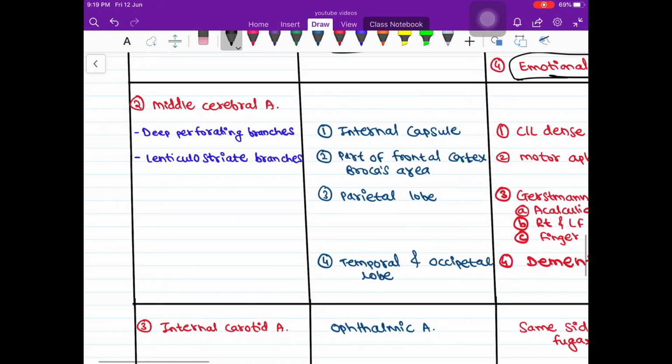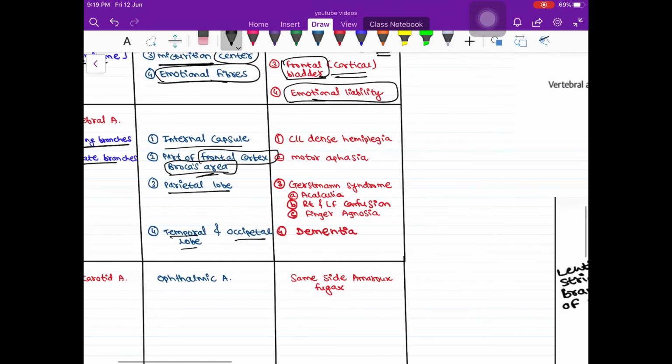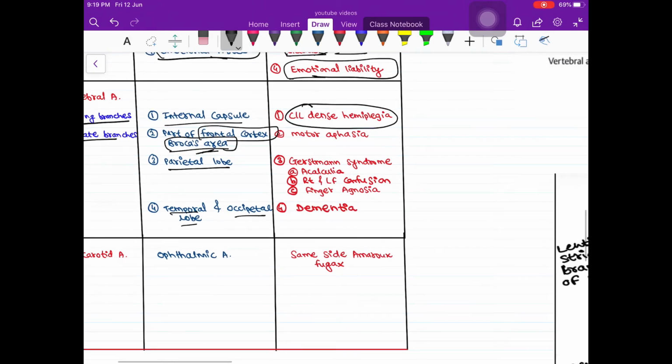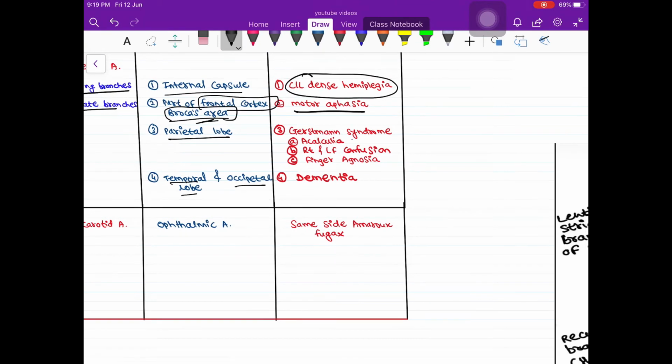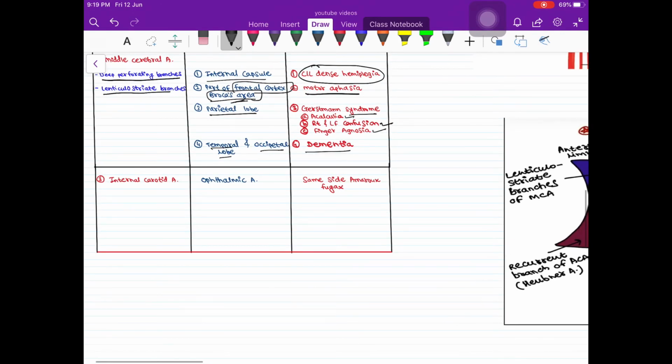Then middle cerebral artery, the branches are deep perforating branches and lenticulostriate branches, which supply the internal capsule, part of the frontal cortex, then inferior part of the frontal cortex, that is Broca's area, parietal lobe, temporal lobe and occipital lobe. So internal capsule affectation causes contralateral dense hemiplegia, then Broca's area leads to motor aphasia, parietal lobe, that is Gerstmann syndrome, that is acalculia, right and left confusion and finger agnosia, then temporal lobe and occipital lobe causing dementia.